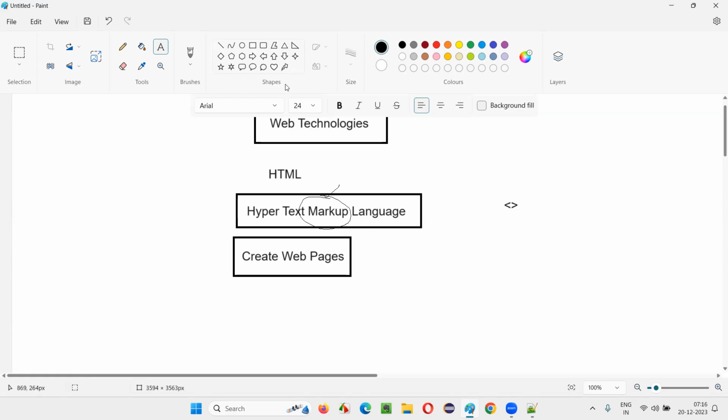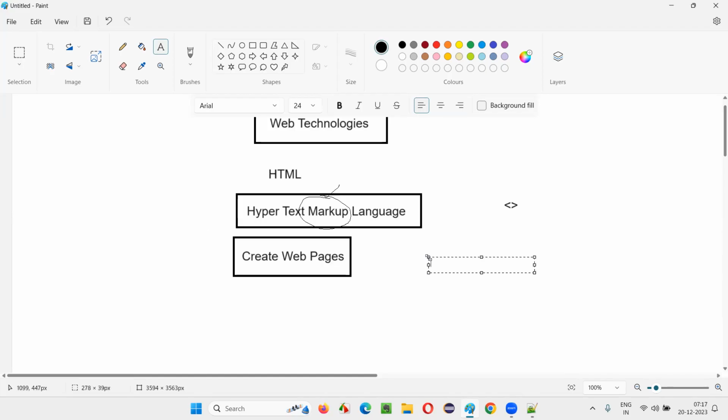So what is the purpose of the language? Type your answer in the chat. What is the main purpose of learning the HTML language? Why do we have to learn HTML? What can we do with the help of HTML? Yes, create web pages, you are right. Everyone type your answer in the chat box. CWP is also fine, right? Create web pages, correct, correct. You are absolutely 100% correct, guys. With the help of HTML language, we can create web pages.